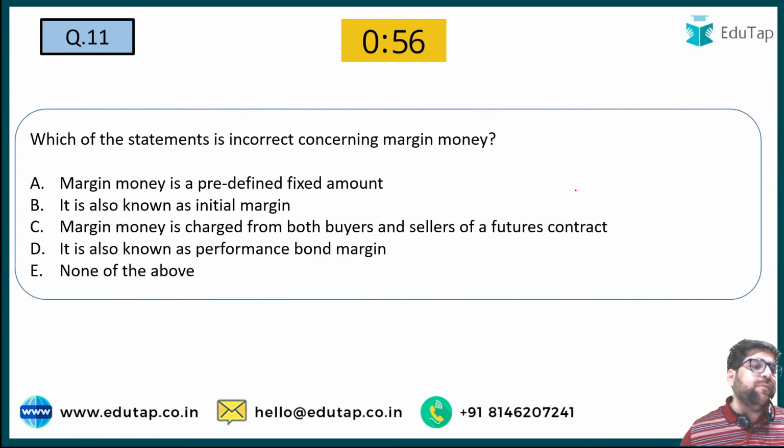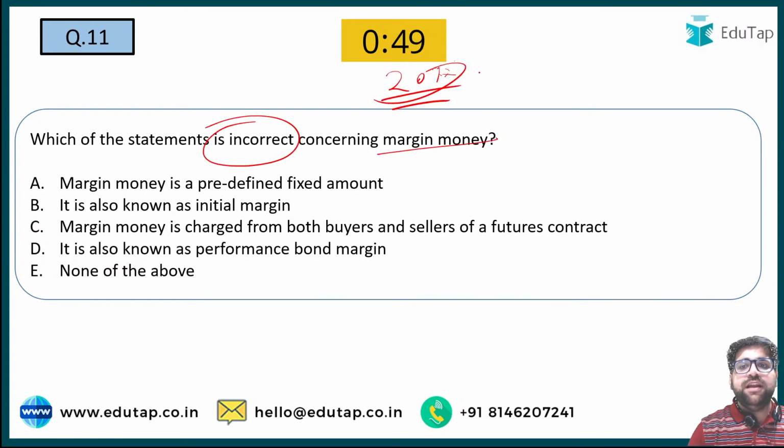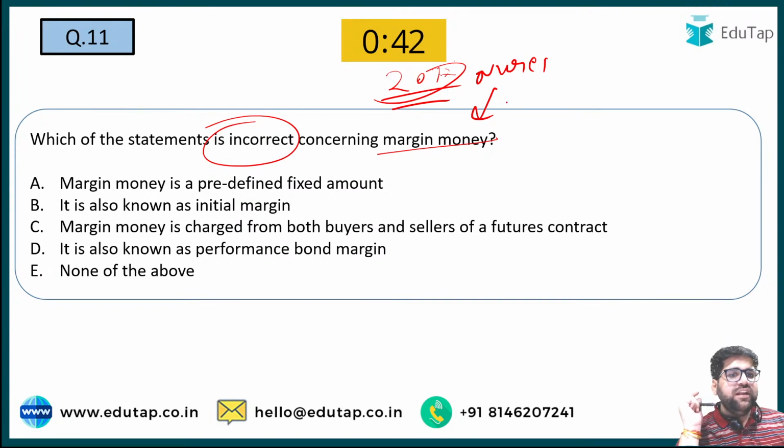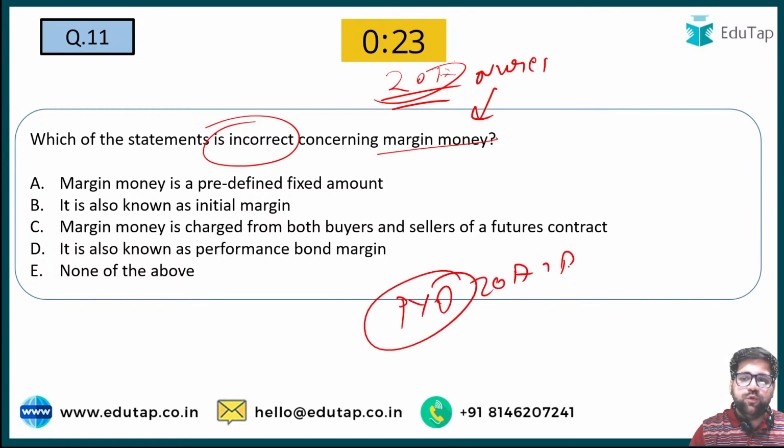Now question number 11, my friends. Which of the following statements is incorrect regarding margin money? In 2017, there was a direct numerical question on this particular concept, margin money. So which of the following statements is incorrect regarding margin money? And if you are able to recall that particular question, I am giving you the answers. You just have to answer this question and then answer this particular PYQ of 2017 phase 2.